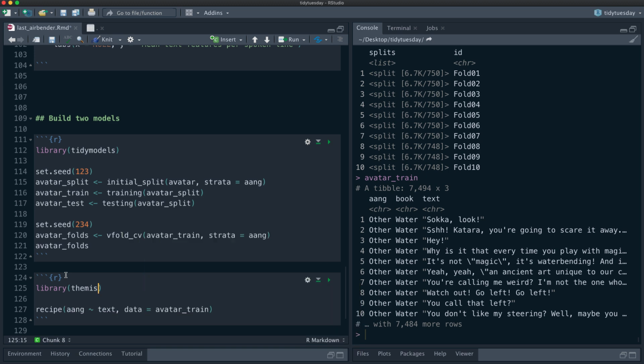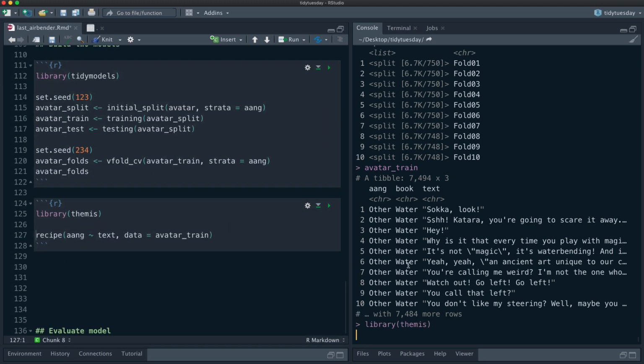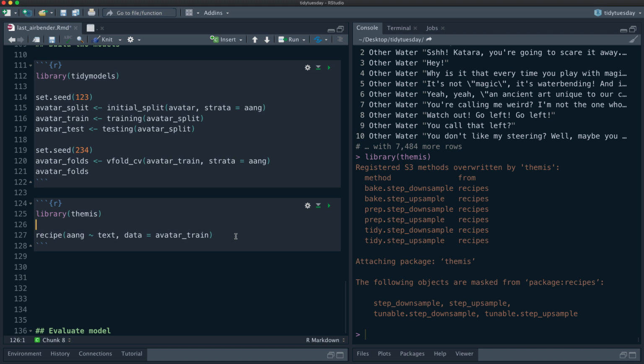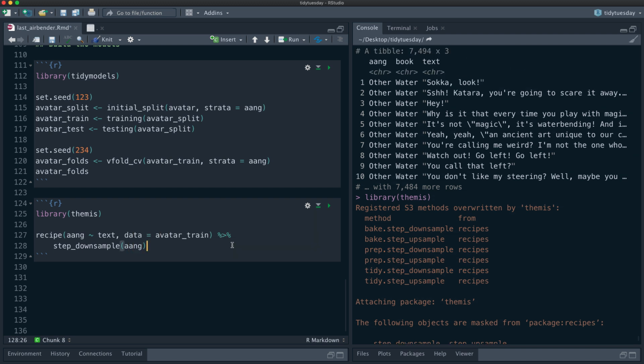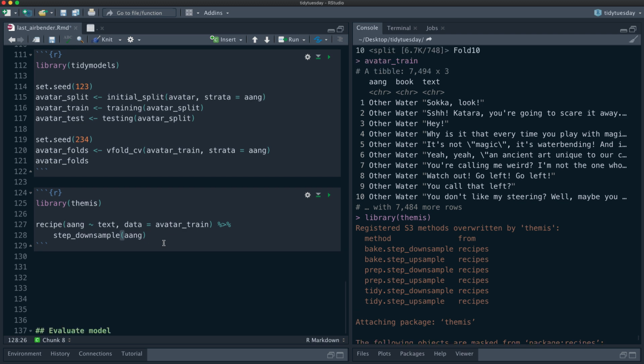First, let's do Themis, which has recipe steps for dealing with class imbalance. So for example, we're going to use step_downsample on Aang. So this is just very simple. We're just going to downsample so that we're going to throw away basically a lot of this other data so that it's balanced.